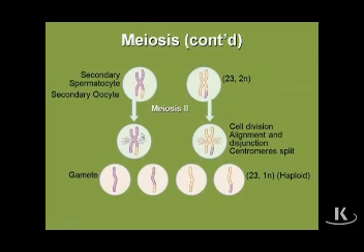If that secondary oocyte is not fertilized, it will never proceed beyond metaphase, and it will die as a secondary oocyte in the metaphase stage of the second meiotic division. If it is fertilized, it will finish the second meiotic division, give off the second polar body, and now become an ovum. And so it's now a fertilized ovum, since it's the penetration of the sperm that caused the completion of the second meiotic division, and we then will proceed to the formation of a zygote.